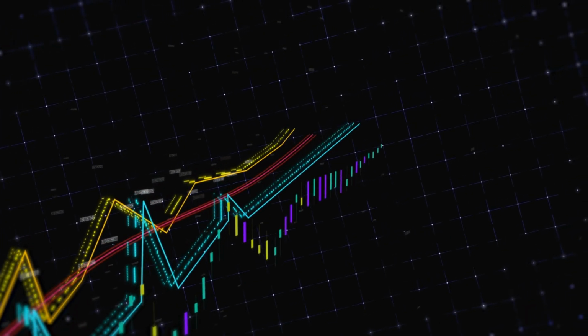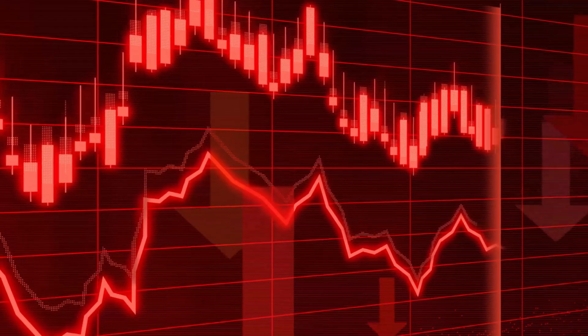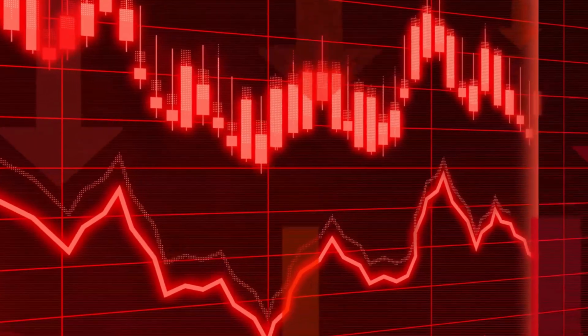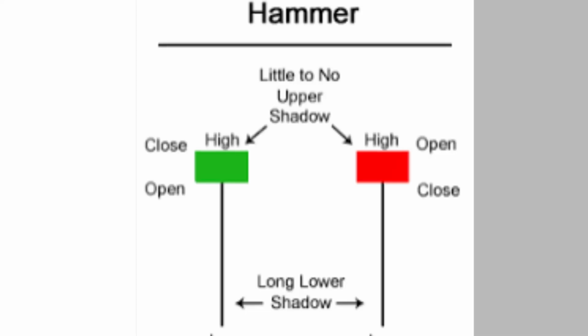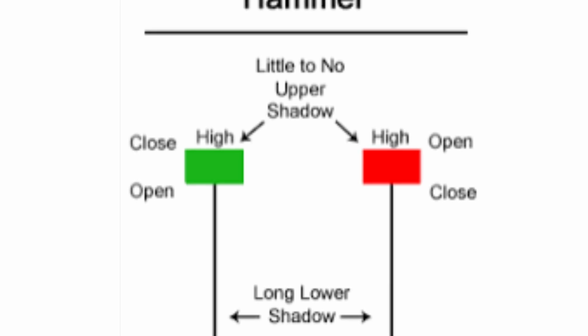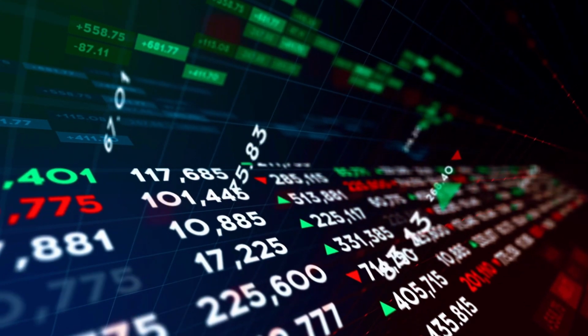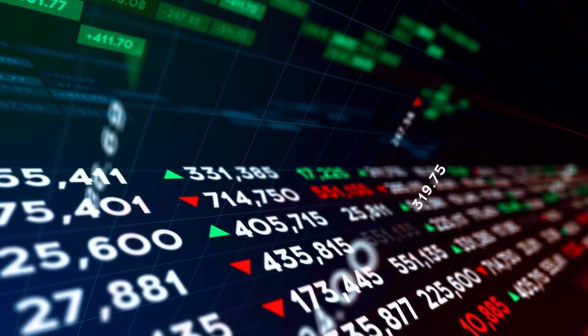The psychology. How does it work? Imagine the market opens. The sellers take control. They push the price down. But suddenly the buyers step in. They see this is too cheap. They buy everything aggressively. The price shoots back and closes near the top. This long wick at the bottom is the footprint of the buyers. That is how the hammer is formed. When you see this at the bottom of a downtrend, the sellers are exhausted and the reversal is coming.